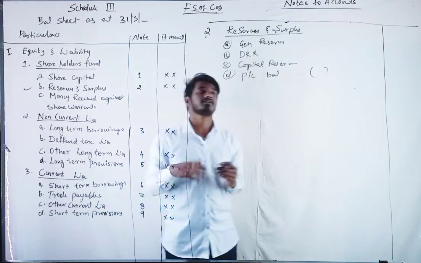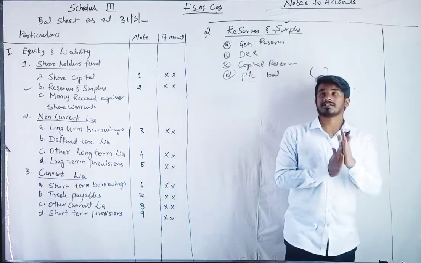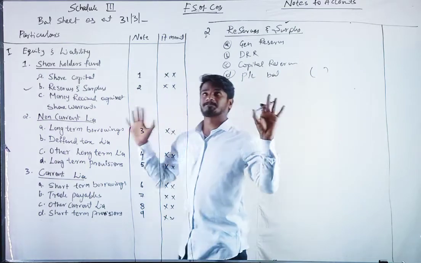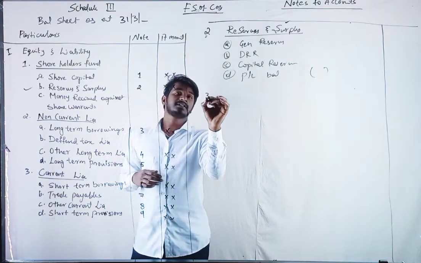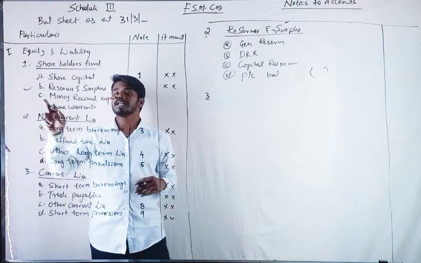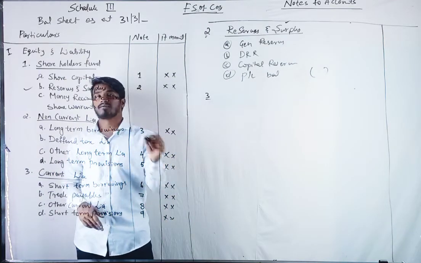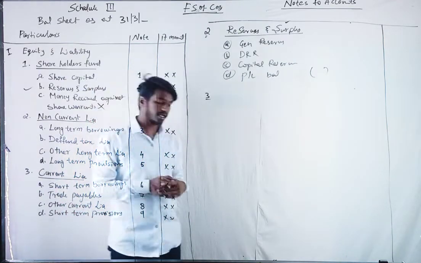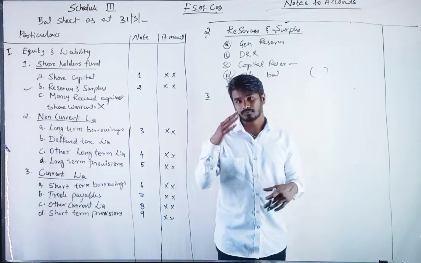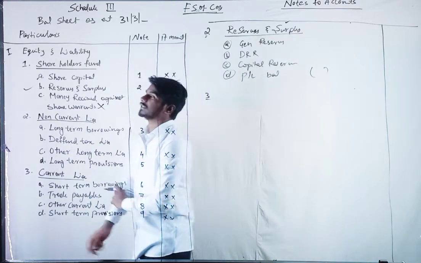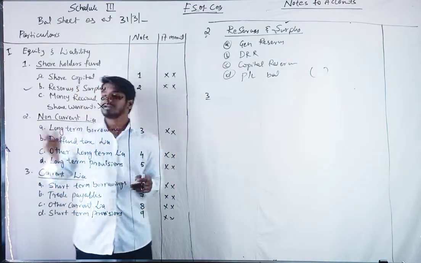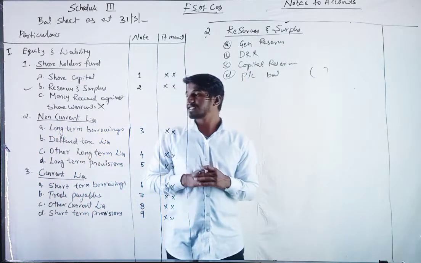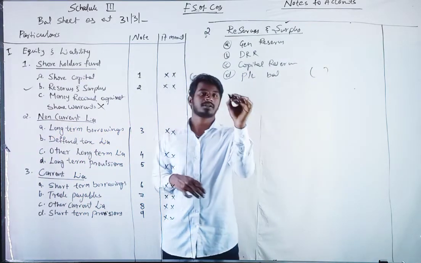If it is positive, we will add it to the reserves and surplus. That's it. The third note is money received against share warrants. It is not relevant as per your examination.